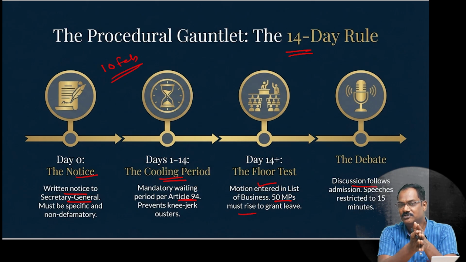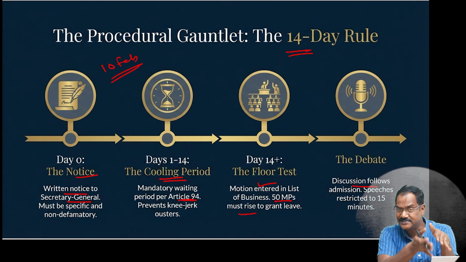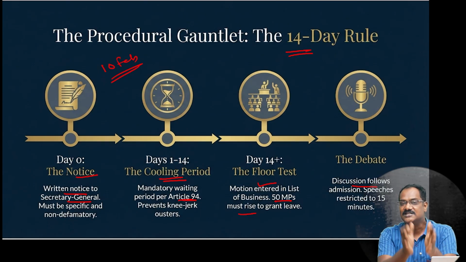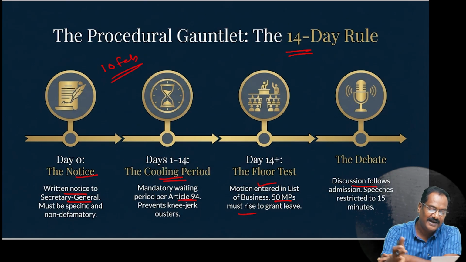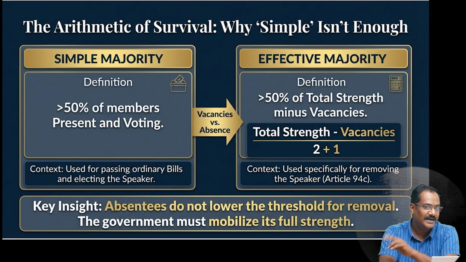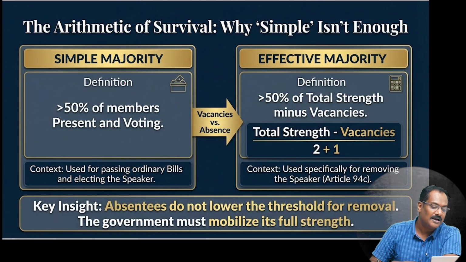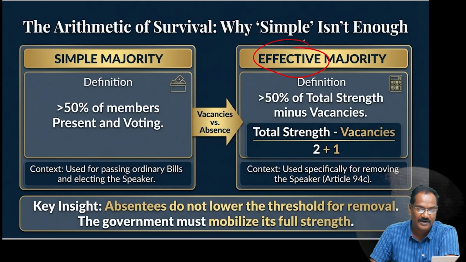So the resolution has to be brought in. Minimum 50 members have to sign. Only then can it be accepted as a legal document. Once it is given, the 14 days cooling off period is taken. Article 93, 94, all this you have to understand. Now what is simple majority? What is the effective majority?